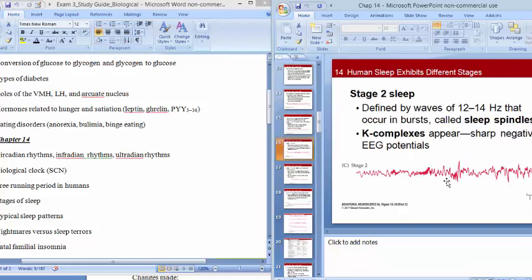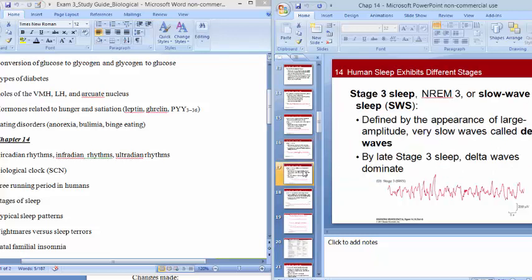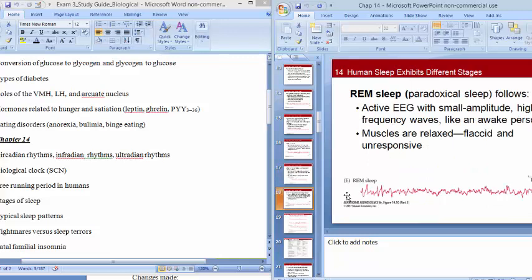As you go into a deeper sleep, you'll start to see that these waves become a little less organized, a little larger waves, very slow waves, but large waves. So this is slow wave sleep, non-REM 3 sleep, very deep sleep. And then you go into REM sleep, where the person is technically paralyzed, like most of the muscles are unresponsive, but you have an EEG that looks like a waking person, or almost looks like a waking person, okay?